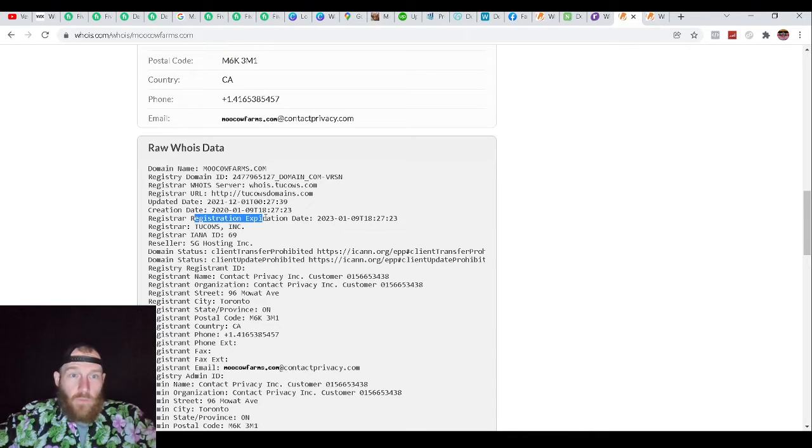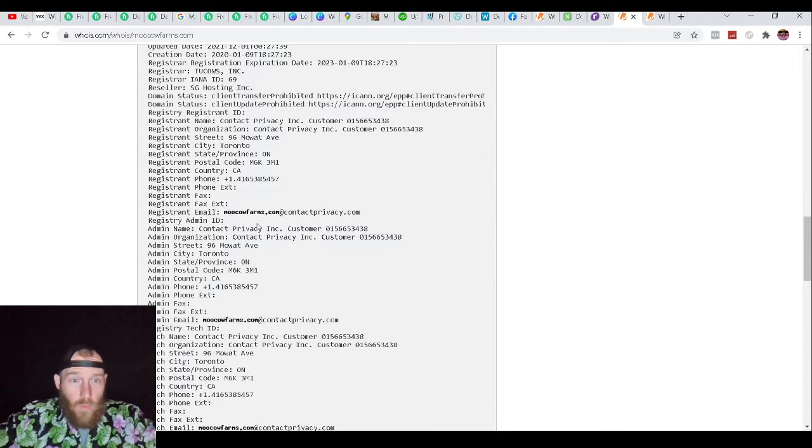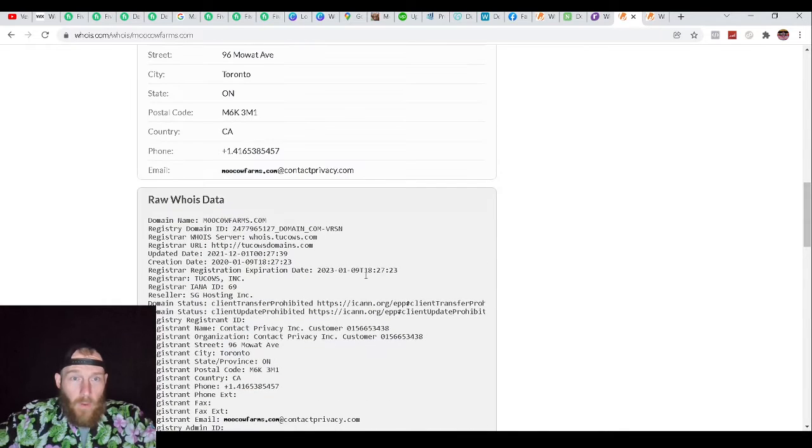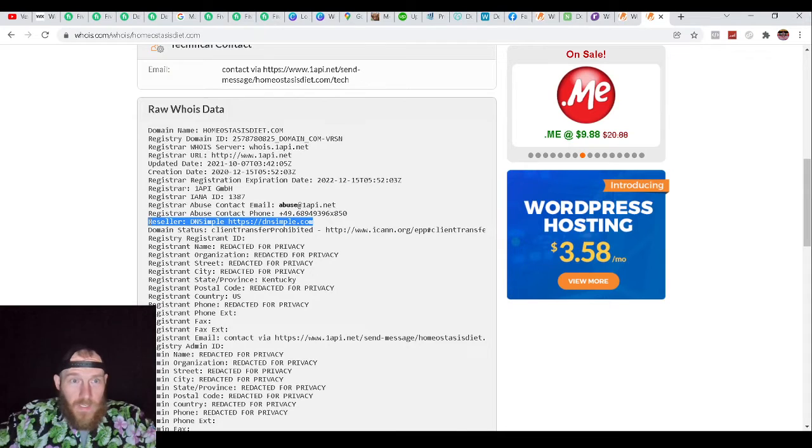So over here you can see registrar. This is Two Cows Inc. This is your domain URL right here. And then you're also going to see reseller. You're looking for your reseller. So this one right here is through DNS Simple.